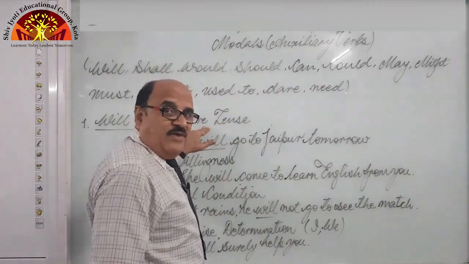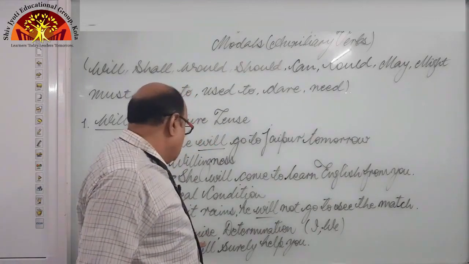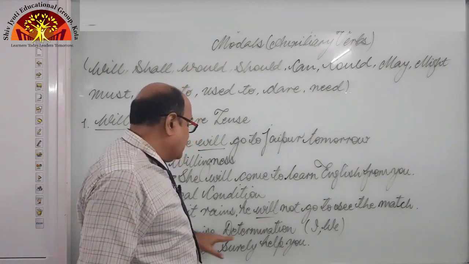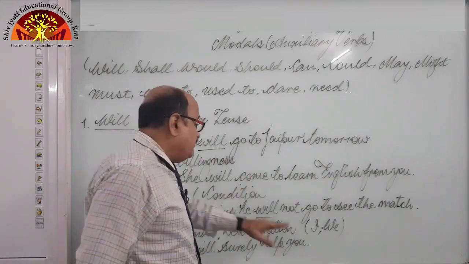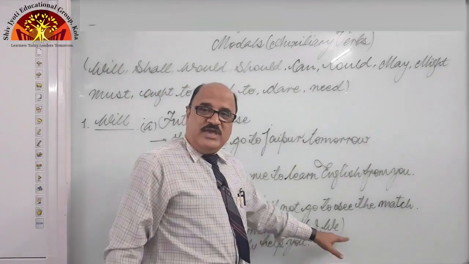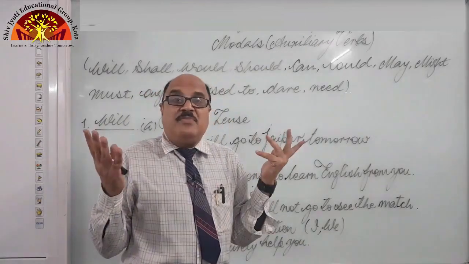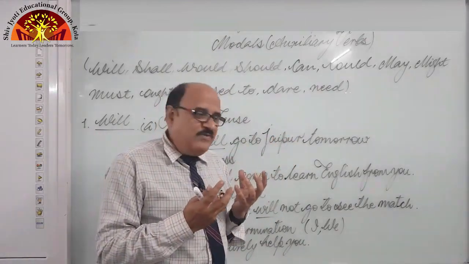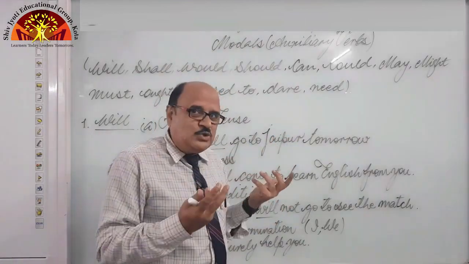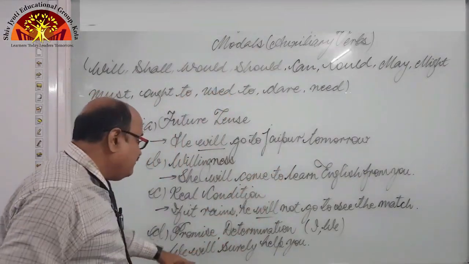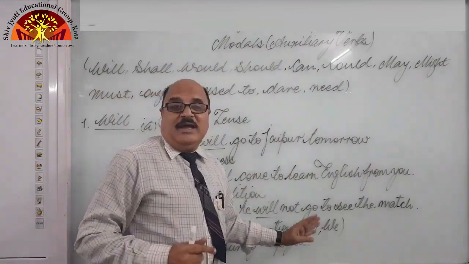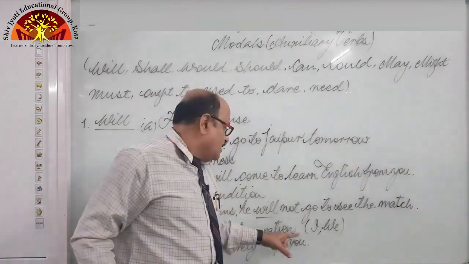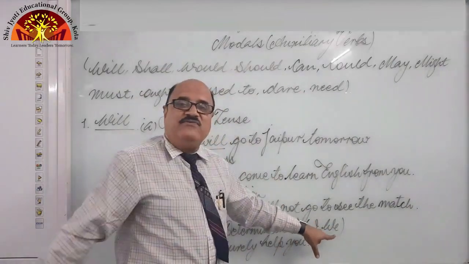But when we are making a promise or talking about determination, we use I will, we will. Freedom is our birthright and we will get it, we will have it. So it shows determination. We will surely help you, it shows a promise, right? So I will, we will.